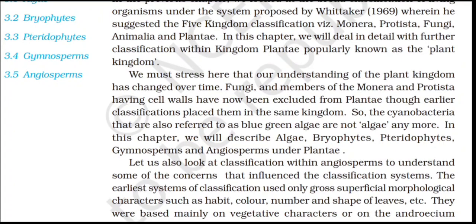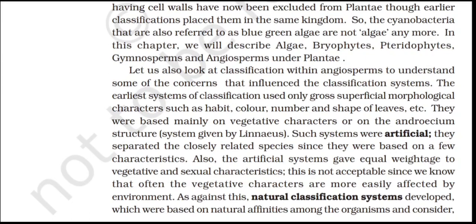Let us also look at classification within angiosperms to understand some of the concerns that influenced the classification system. The earliest systems of classification used only gross superficial morphological characters such as habit, color, number, and shape of leaves, etc. They were based mainly on vegetative characters or on the androecium structure, as in the system given by Linnaeus.